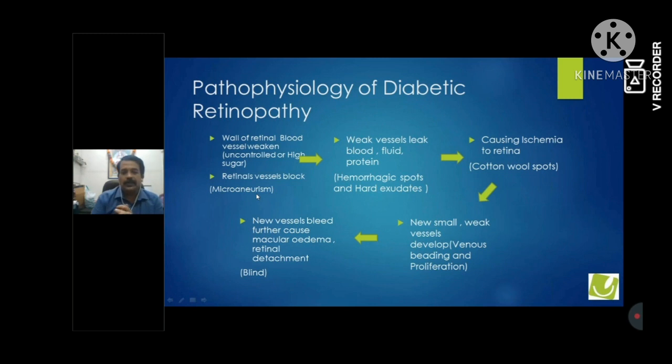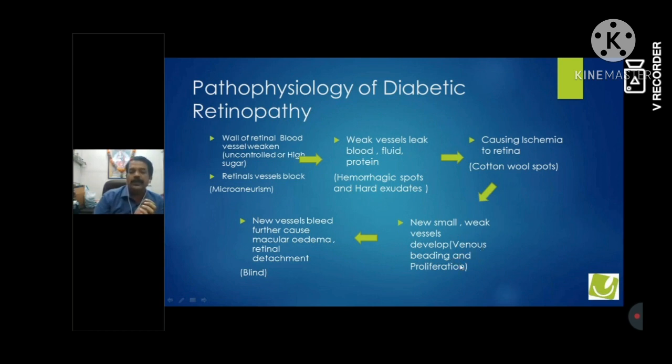Second stage, these weak vessels leak blood, fluid and protein, which are called hemorrhagic spots or hard exudates. Now, because of these vessels, there is no blood to the retinal layer, so it gets ischemic, causing cotton wool spots. Because of the ischemia, the retina demands more and more blood, and because of that, new small weak vessels develop.